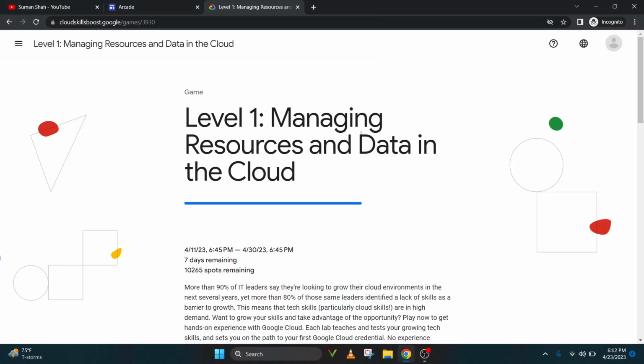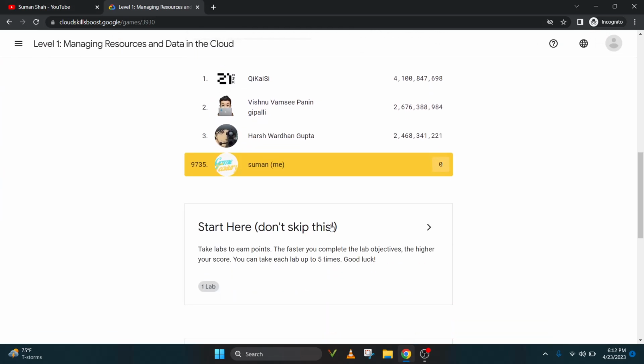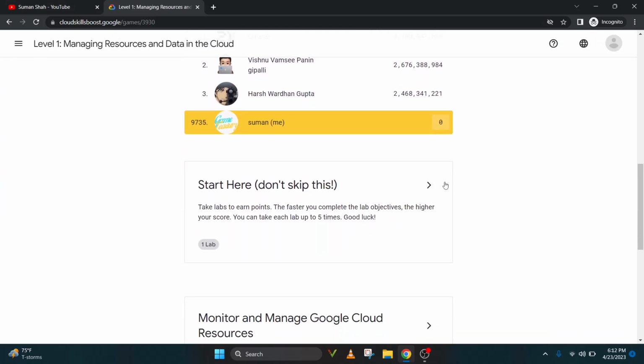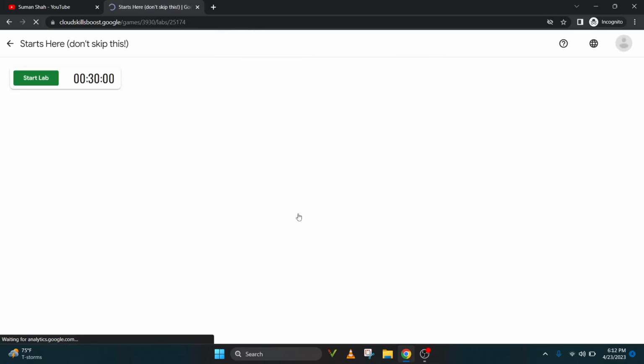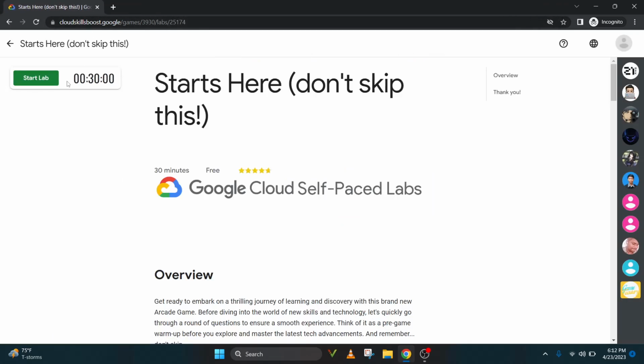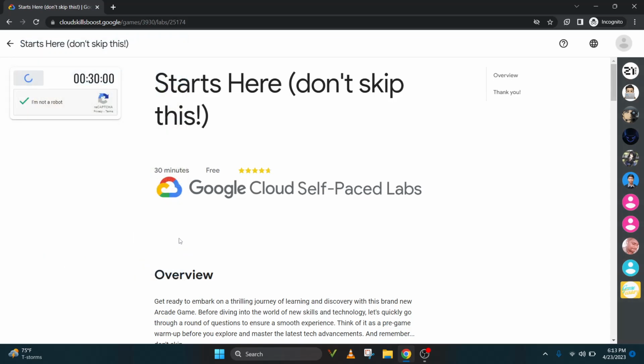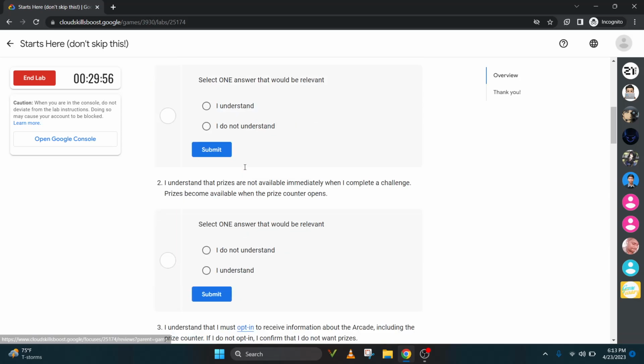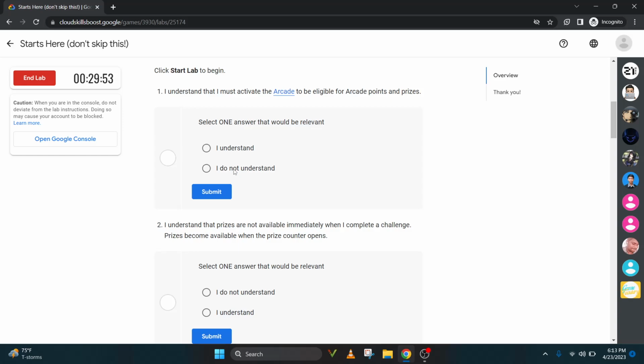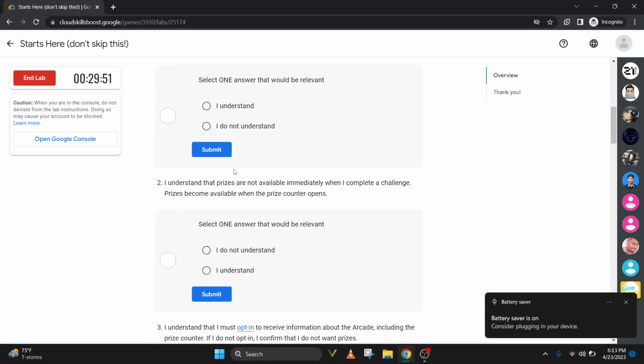Okay guys, welcome back once again. Let's start level 1 of this arcade event. The first lab we're going to do says don't skip this one, so let's just start it. Click this start lab button. Check this thing. Fine. Just wait for at least 5 to 6 minutes, and then you can do it. So let's wait for 4 to 5 minutes.